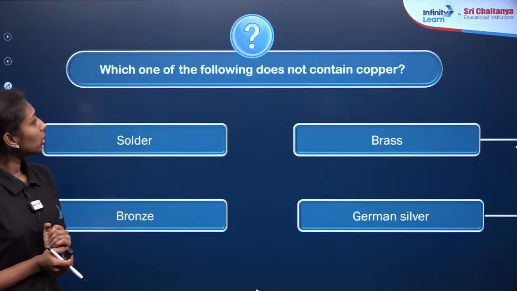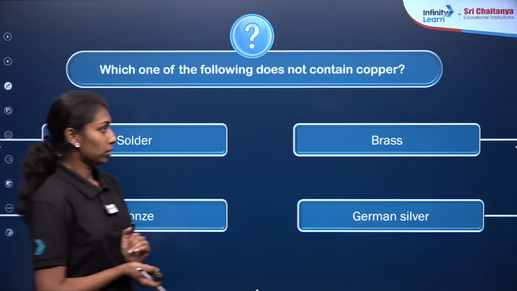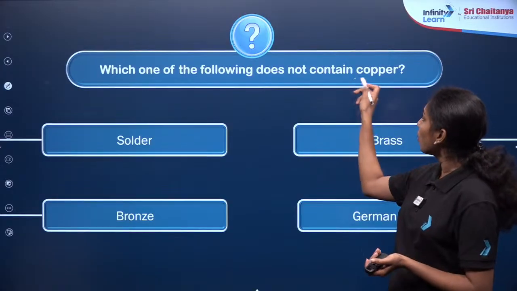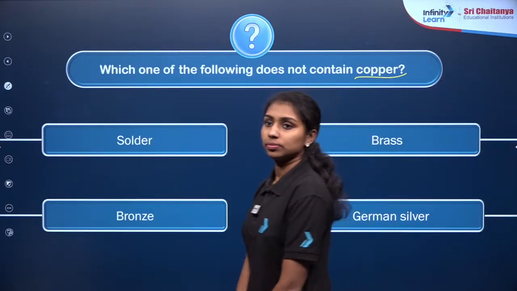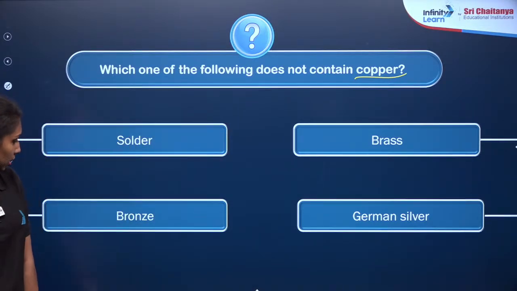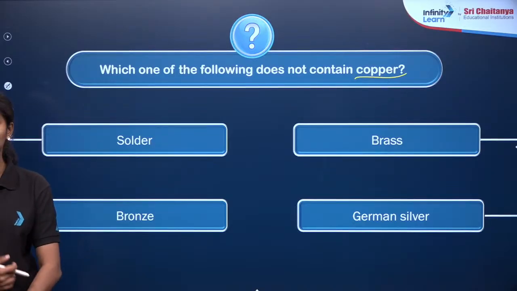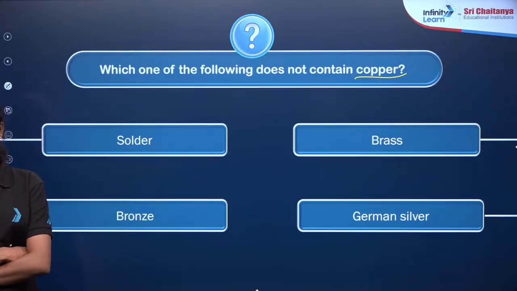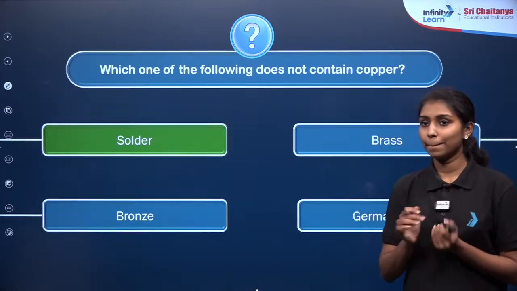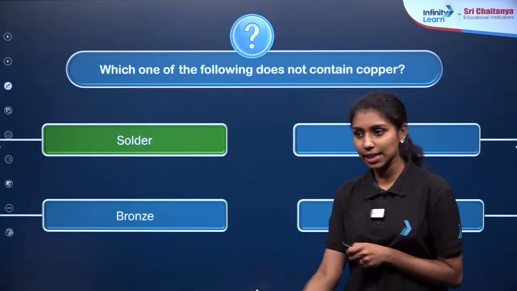Now the next question, which one of the following does not contain copper? You need to identify the alloy which does not contain copper. What will be the answer? Options are given here: solder, brass, bronze and German silver. Yes, solder is the correct answer here.